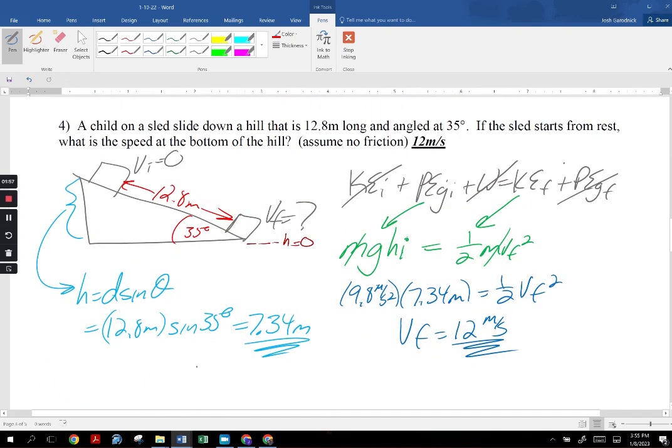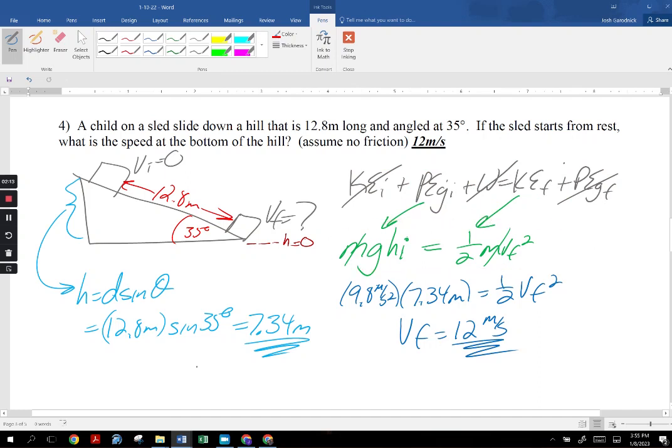Going down a hill, are you moving in the beginning? No. Are you above height 0? Yes. Is there anything doing work? No, there's no friction. Are you moving at the end? Yes. Are you above height 0? No. So basically, this is a problem where potential energy becomes kinetic energy and the mass divides out.